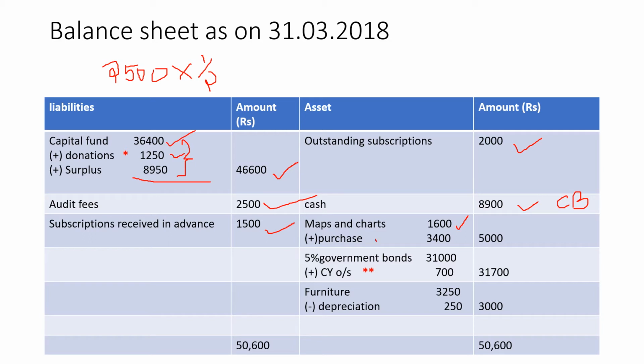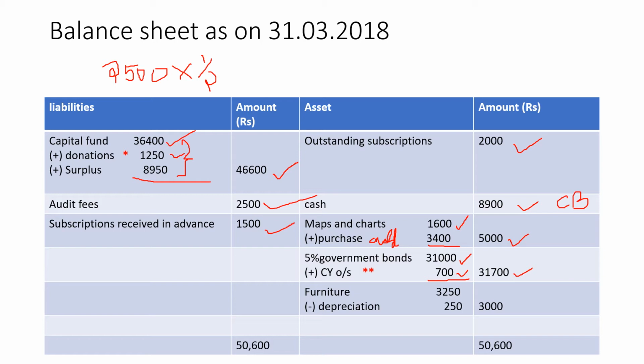That is additional purchase. So you already had 1600 of maps and charts. You additionally purchased this 3400 of maps and charts. So 1600 plus 3400, total 5000 maps and charts we have now. Then 5% government bonds, 31,000. But we have current year's outstanding interest. Check the previous slide, we have calculated the interest, how the 700 came. So we are adding the current year outstanding interest 700. So total in the outer column 31,700.